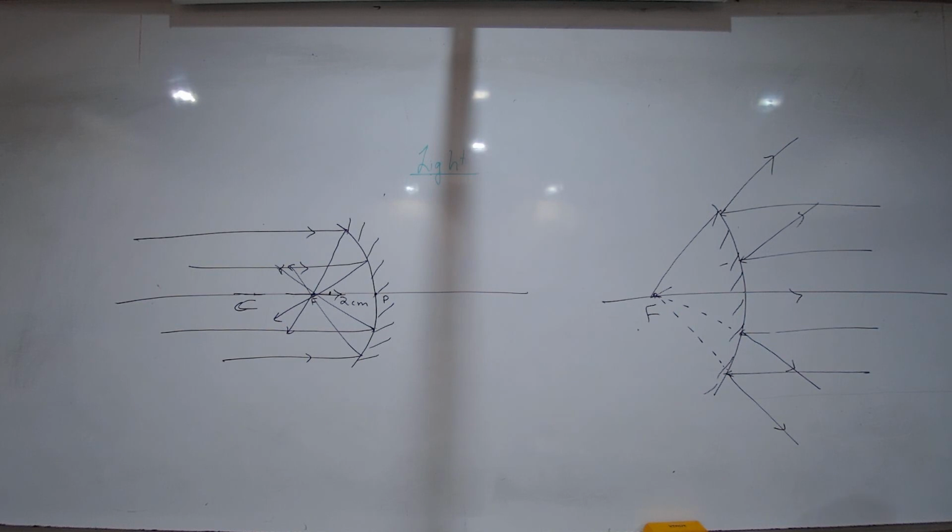Here is the answer to our question. Can you tell me now which of these mirrors is the converging mirror and which one is the diverging mirror? The left one is the converging mirror and the right one is... Now can you not use left one and right one? Can you say which mirror is diverging and which mirror is converging, by the name of the mirror? Yes, the concave mirror is converging and the convex mirror is diverging.